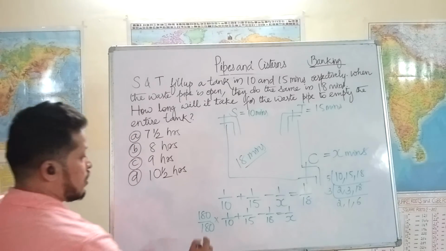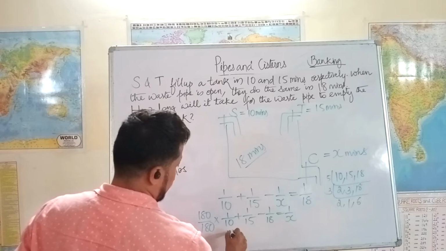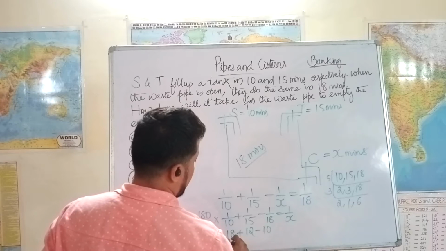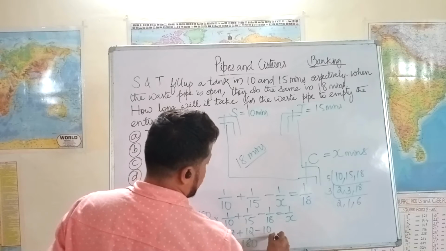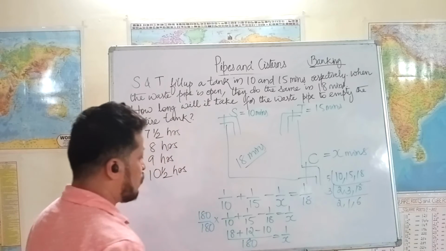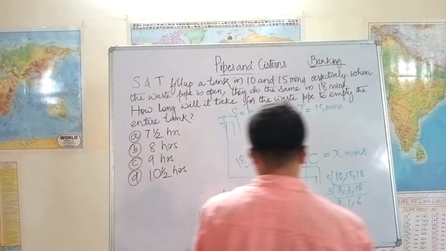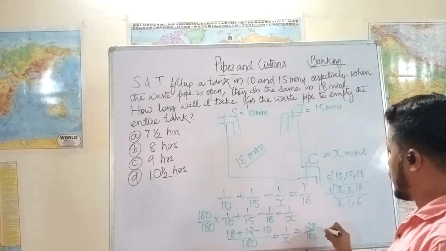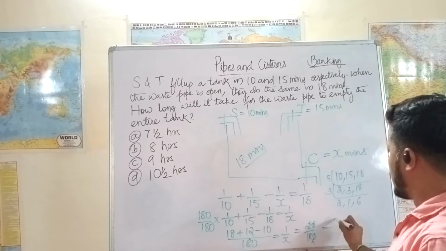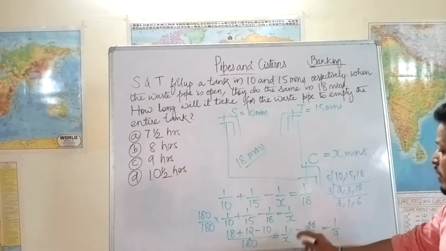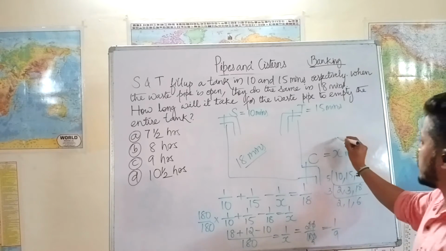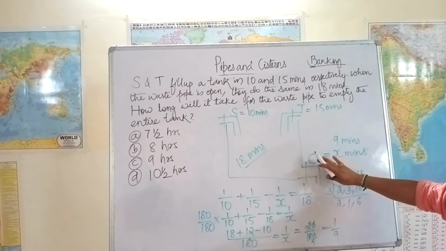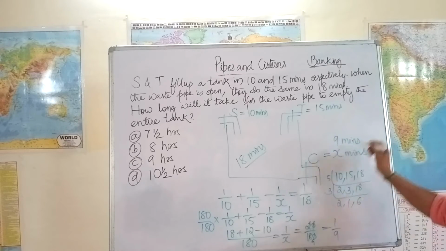Okay, so what happens? We will get (18 + 12 - 10) / 180 = 1/x, which means 30 minus 10 is 20, so 20/180 is 1/9. So if 1/x is 1/9, the value of x is 9 minutes. So that means this pipe C can empty the entire tank in 9 minutes.